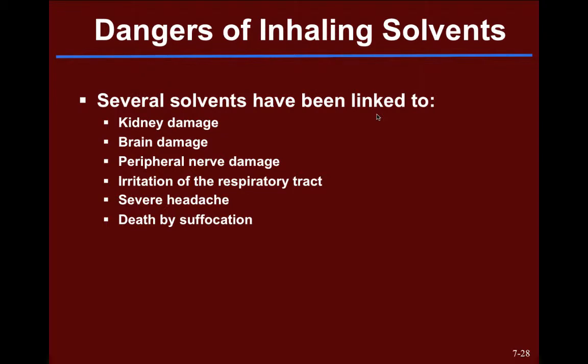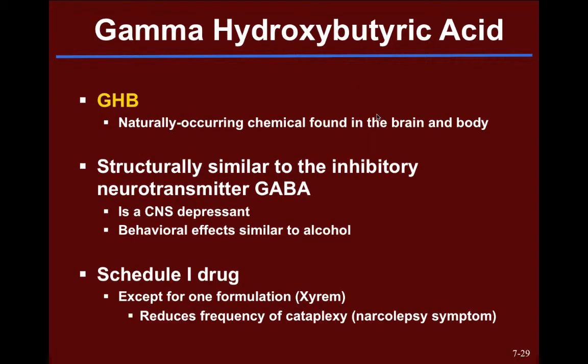Despite the fact that it is typically young children who are abusing them, there are still quite a few serious risks for engaging in this behavior, including kidney damage, brain damage, damage to peripheral nerves, severe headaches, and then finally even death by suffocation.